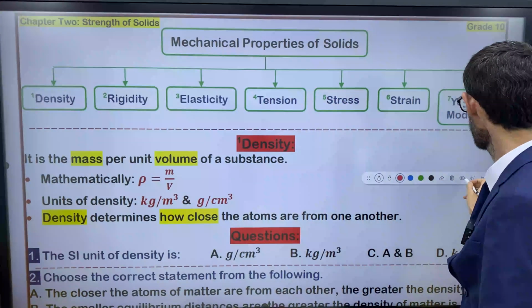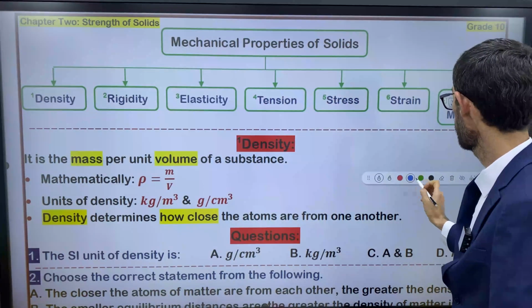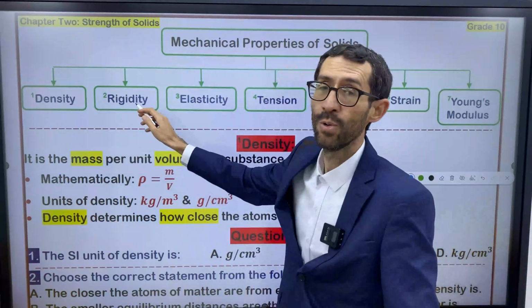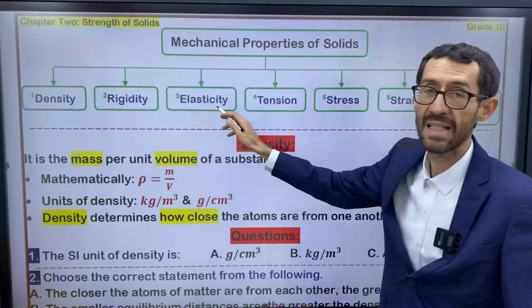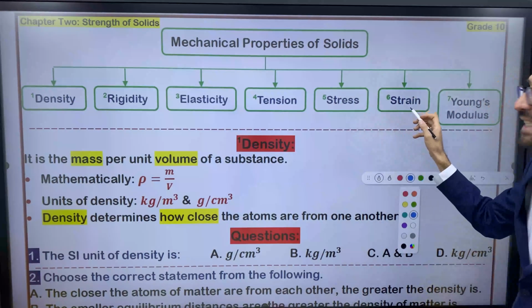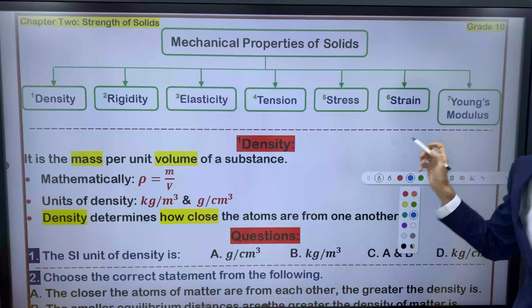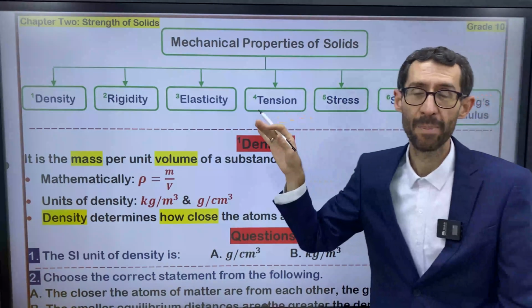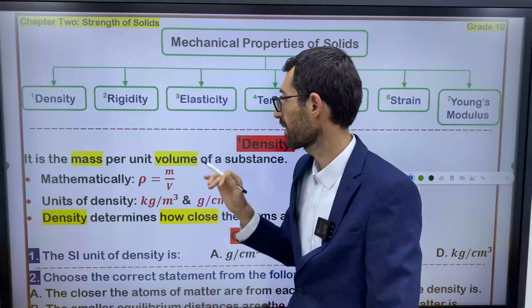The first one, density. Number 2, rigidity. Number 3, elasticity. Number 4, tension. Number 5, stress. Number 6, strain. Number 7, Young's modulus. Yeah, we have 7 mechanical properties of solids, right?